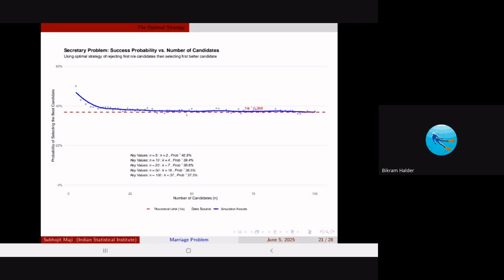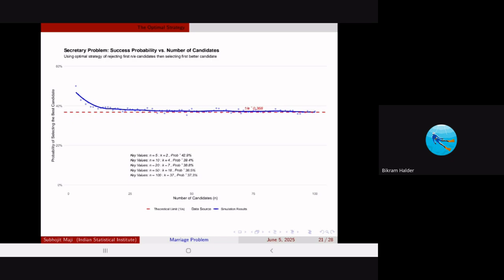So if you see the graph, how it looks like, is it optimal or is it very bad or something? So the probability of selecting the best candidate is somewhere like this. The graph looks like this, depending on the number of candidates that she chooses, right? The success probability versus the number of candidates.